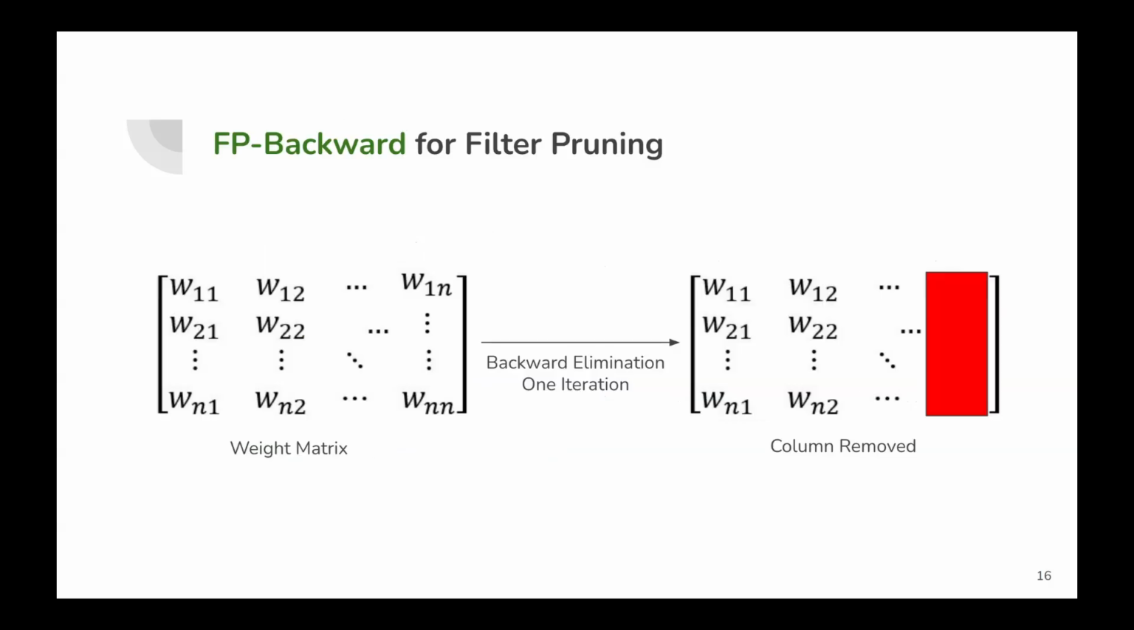The main problem with the FP-OMP algorithm is that it selects one filter to keep at each step, which works well if we want to prune a large number of filters, but is less effective when we want to prune fewer filters. To address this, we propose FP backward, a backward elimination based approach which iteratively removes the filter that causes the minimal increase in approximation error. As illustrated, it removes one column from the weight matrix in each step, focusing on minimizing the impact of each removal.